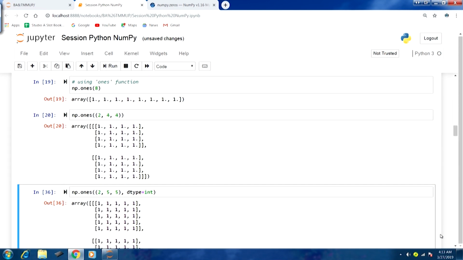Similarly, in this function also we can specify the second argument, that is dtype, to specify the data type to be used.